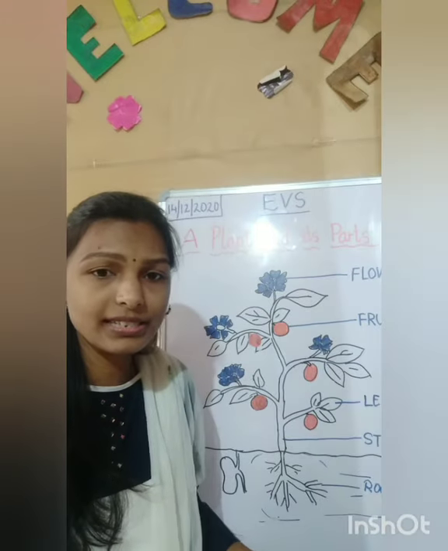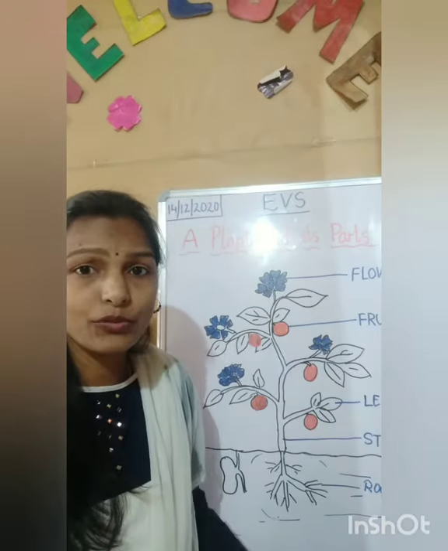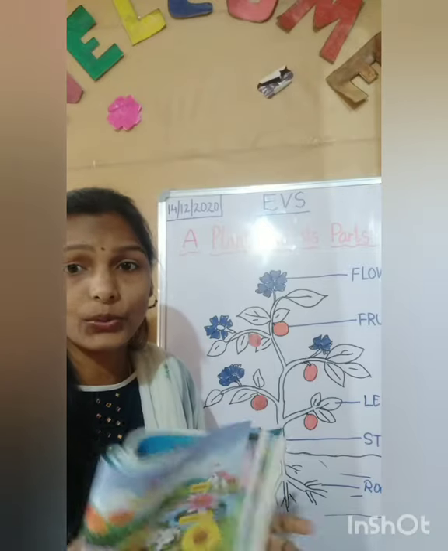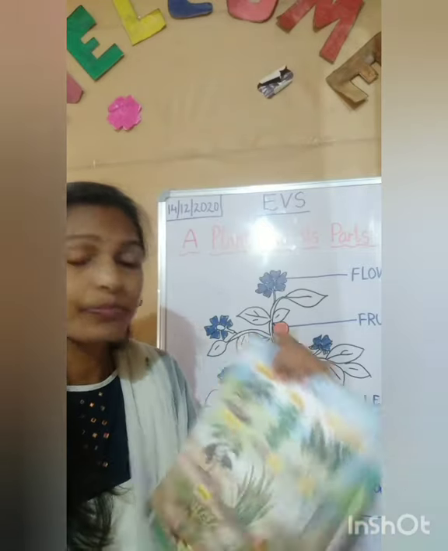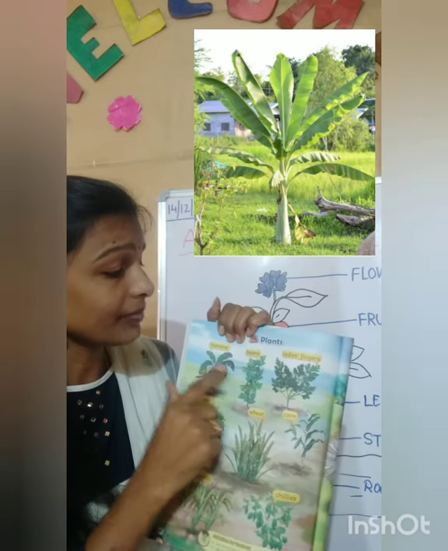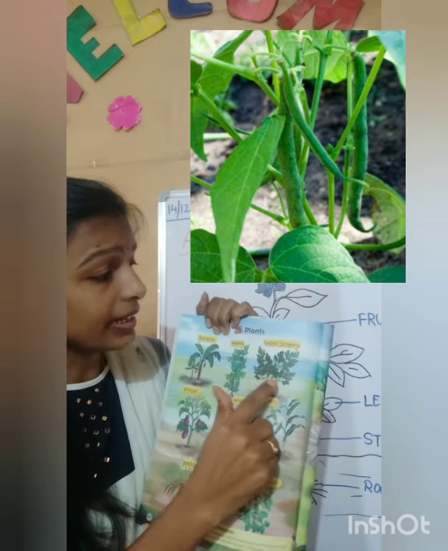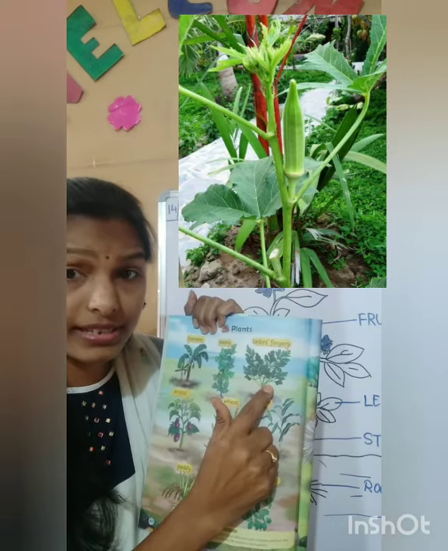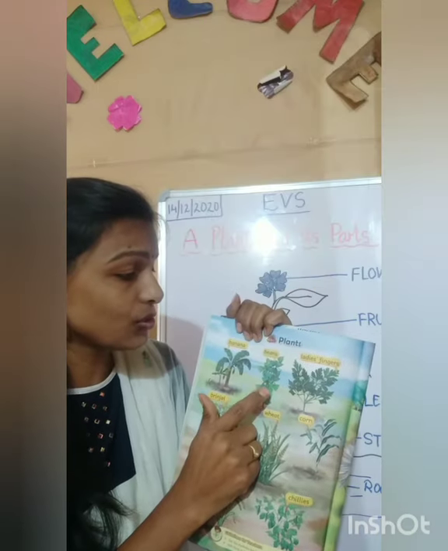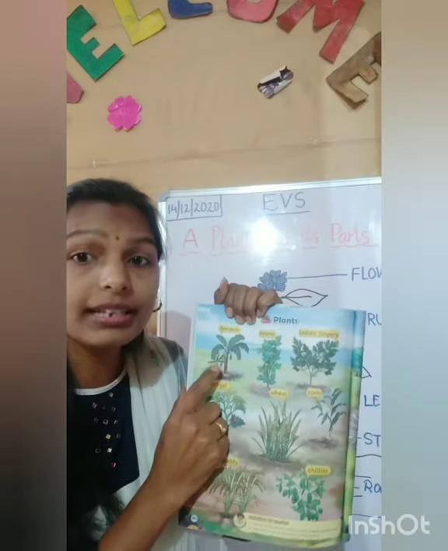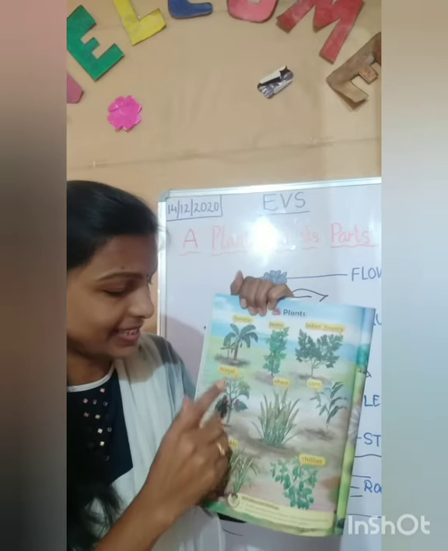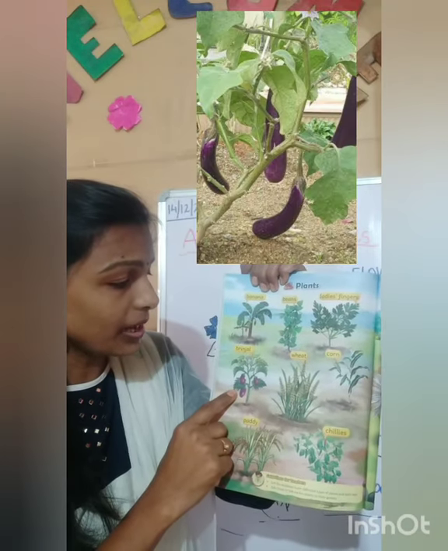So let's learn about different types of plants which we have around us. Like we have banana tree, beans plant, ladyfinger. Ladyfinger is a vegetable. Beans is also a vegetable. And what about banana, children? It is a fruit. Yes. And this is brinjal plant.